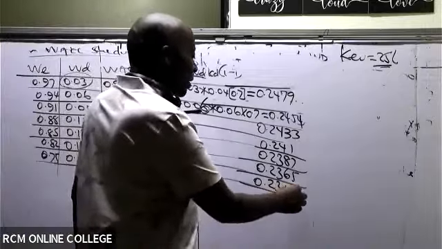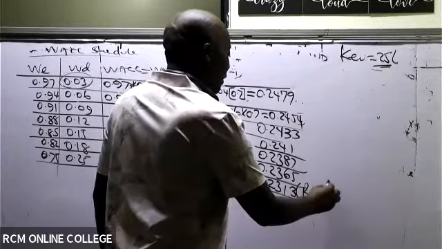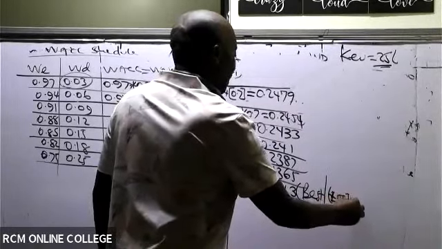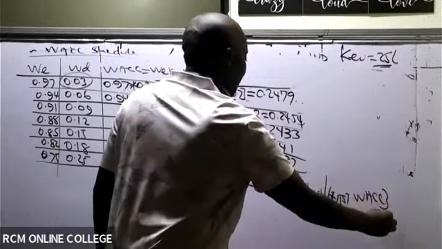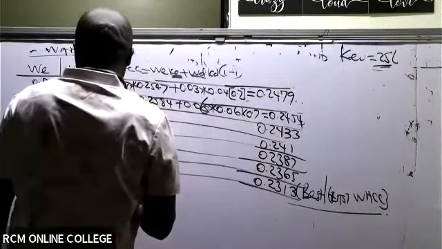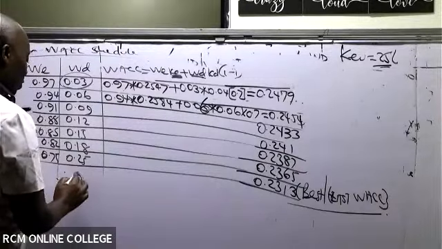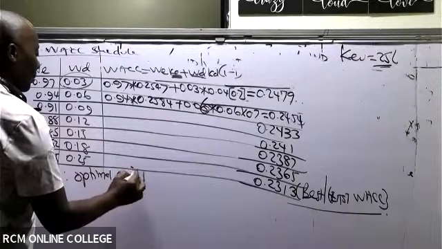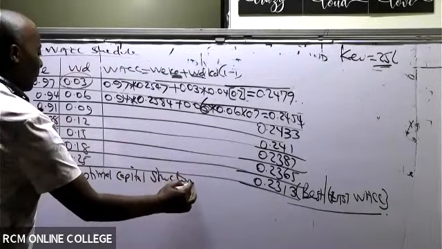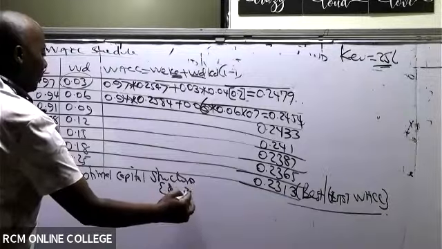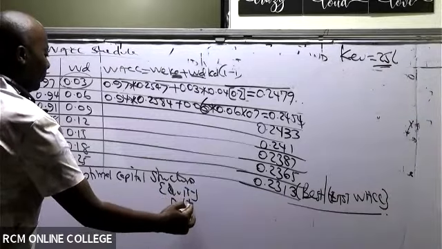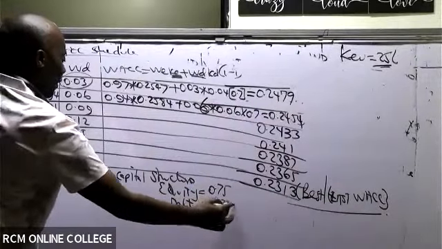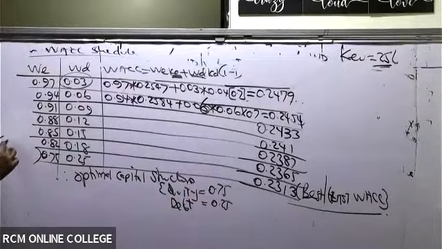So this is the best, the least WACC. This is therefore the optimal capital structure: equity 0.75, debt 0.25.